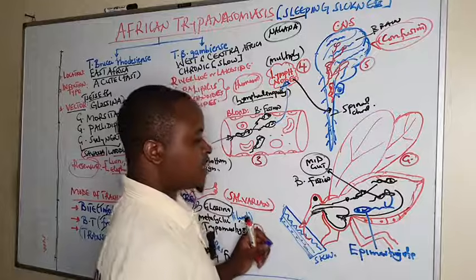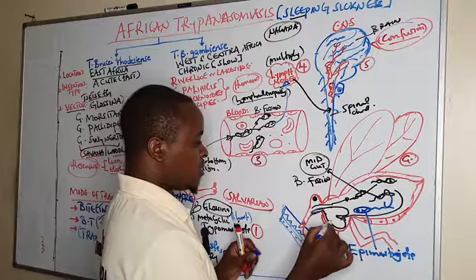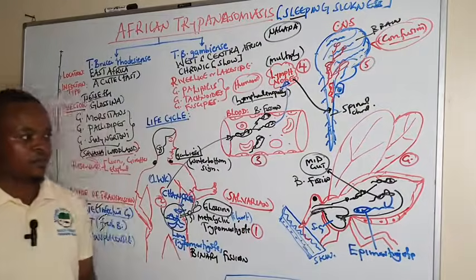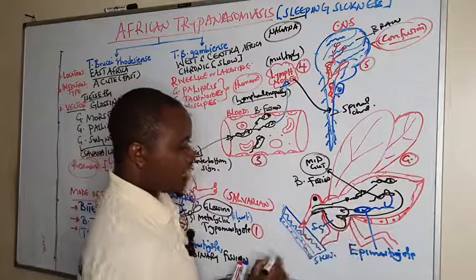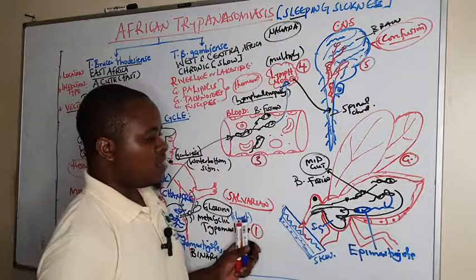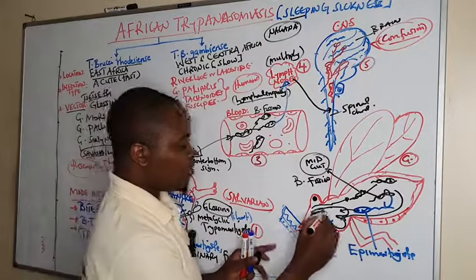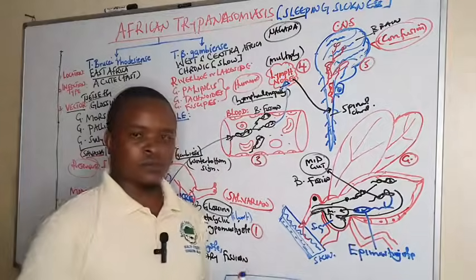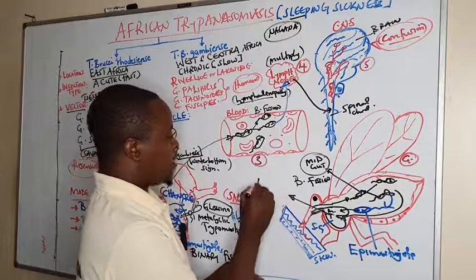And these epimastigotes enter into the salivary gland. So this is what we are calling the salivary gland of the Glossina. When these epimastigotes reach the salivary gland, they transform back into what we call the trypomastigote, the metacyclic trypomastigote. And this metacyclic